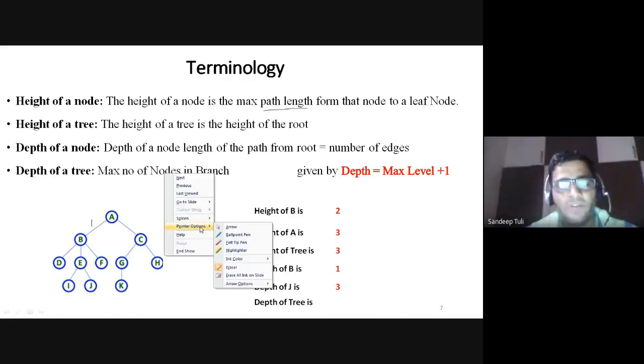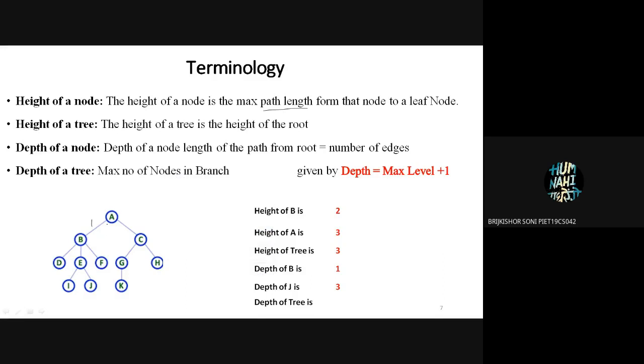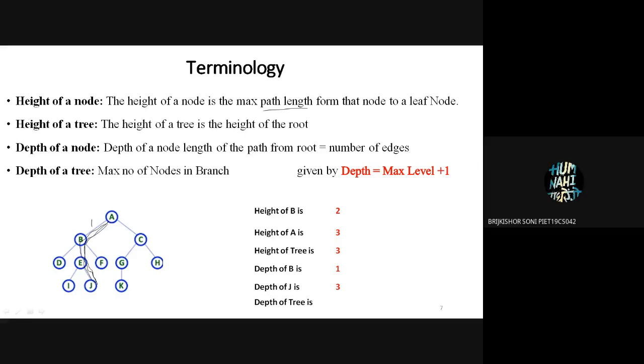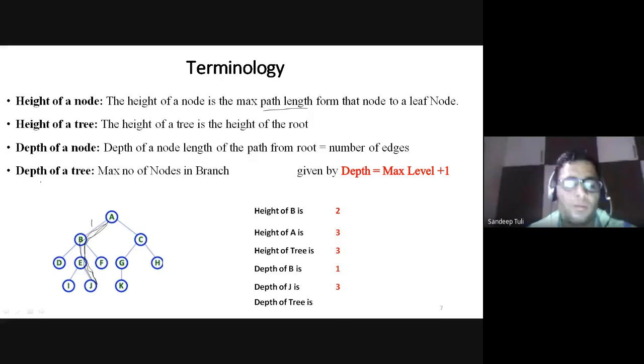It is not 4. This is a branch and how many nodes are there in this branch? 1, 2, 3, 4. So what is the degree of a tree? That is 4. Maximum number of nodes in any branch.